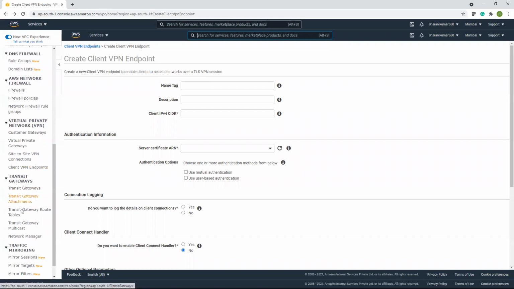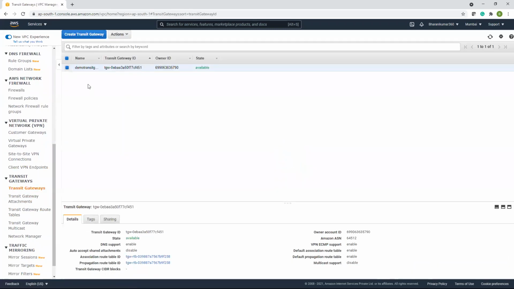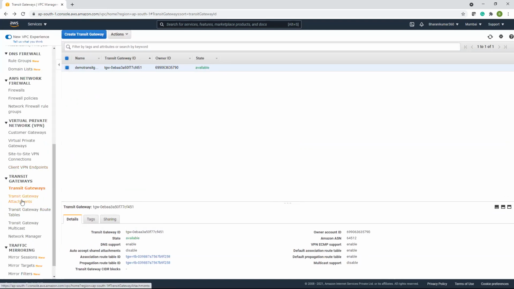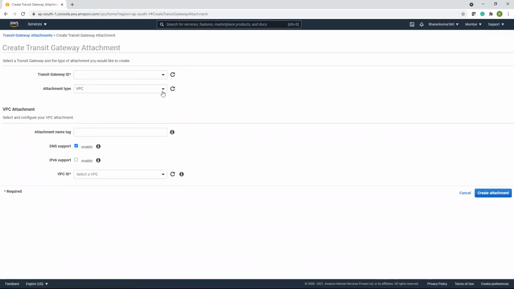And in transit gateways, if you go to the transit gateway attachment, see, attachment type.